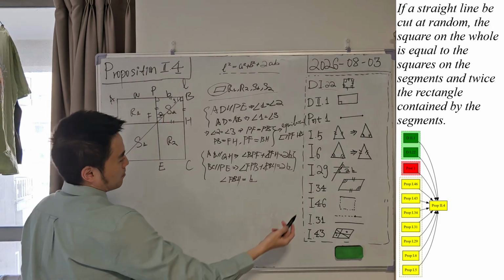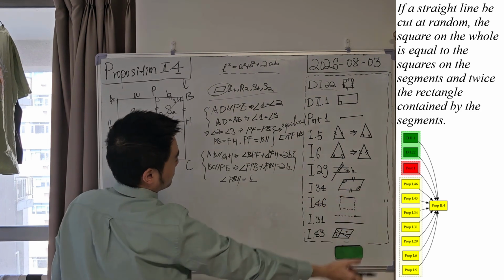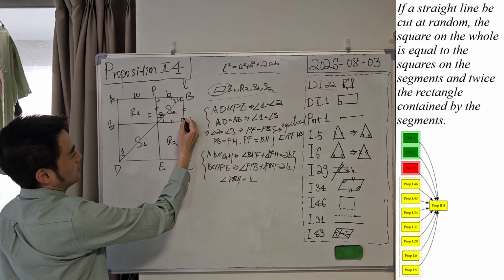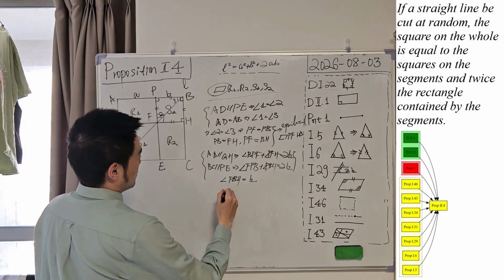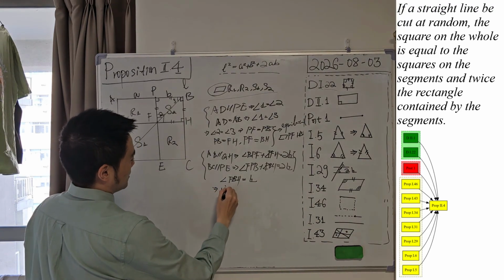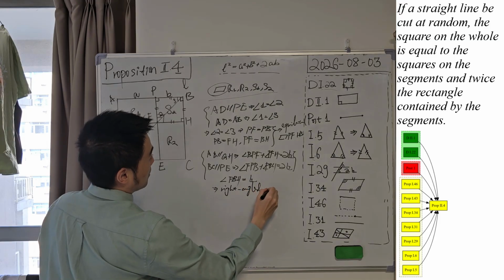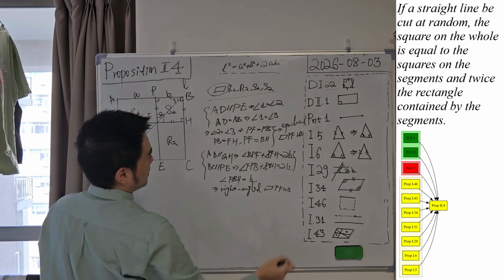And if we apply proposition 34 again, the opposite angles of a parallelogram are equal. So this is a right angle. The opposite angle, this is the fourth right angle. So which means it is a right angled parallelogram PFHB, correct?